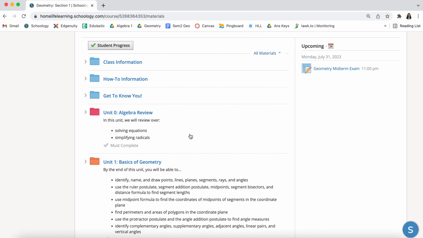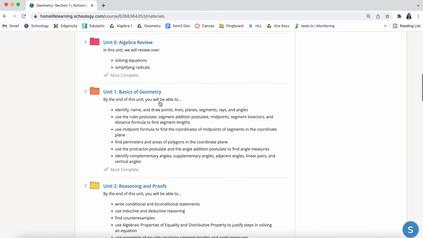Now below that, we get to the main content of the geometry course. These first three folders are more of just class information and how-to information, so you'll want to click through those and read through all of them. And then below that, you actually have your units. And so each unit is going to be set up very similarly.